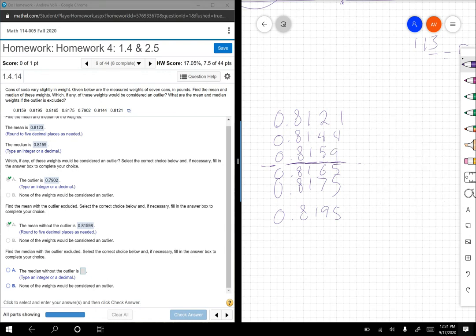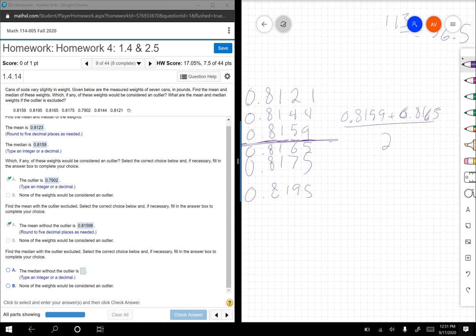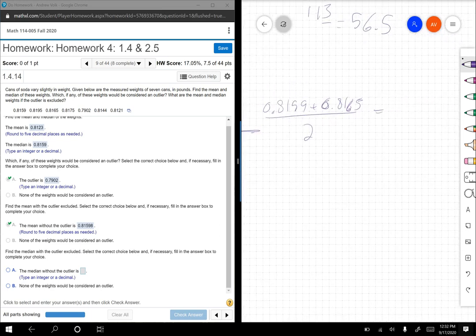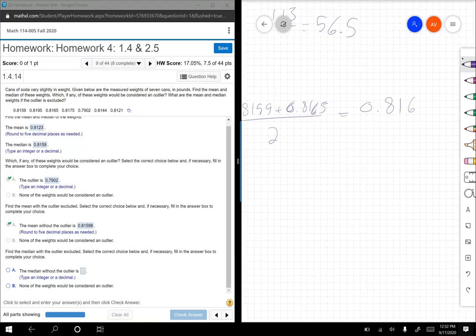Now what we see is that the median is going to be in between those two numbers. So guess what? We have to add those up and divide by 2. So if we add up 0.8159 and 0.8165, and we divide it by 2, we get 0.8162.